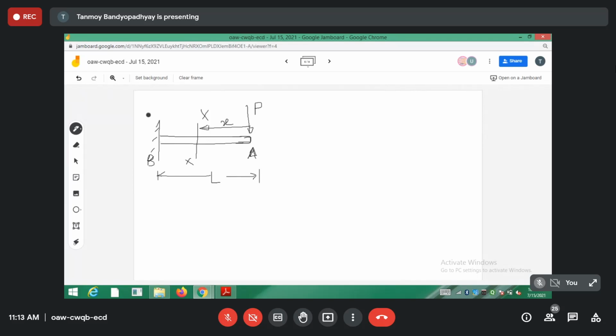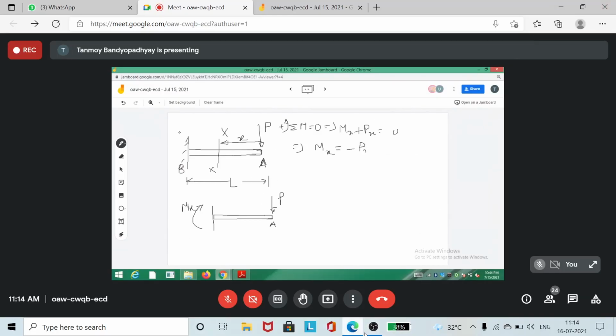So let's find out what is the moment acting at this cross section. Let's draw the free body diagram for the portion AX. So this is P acting here, and here let the moment acting be given by Mx. If I write sigma M is equal to 0, balancing the moments, Mx is clockwise and this is anti-clockwise. Both are anti-clockwise actually. So Mx plus Px is equal to 0, so I should be getting Mx is equal to minus Px.